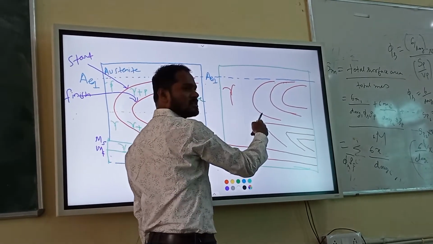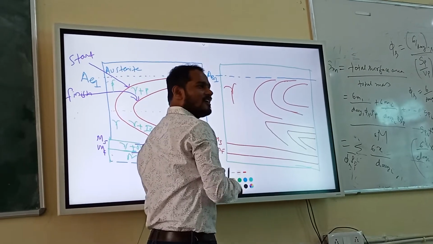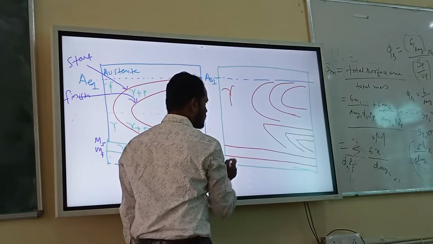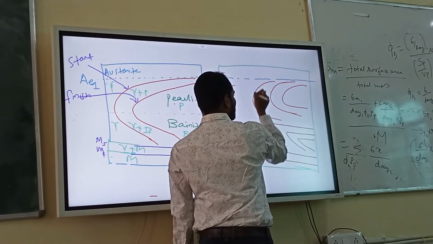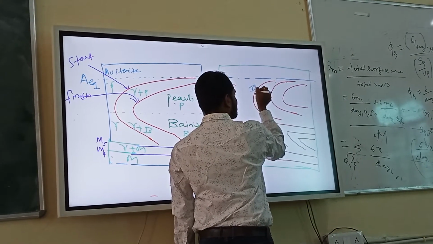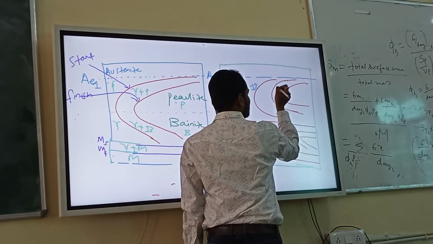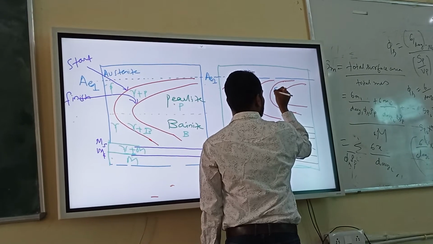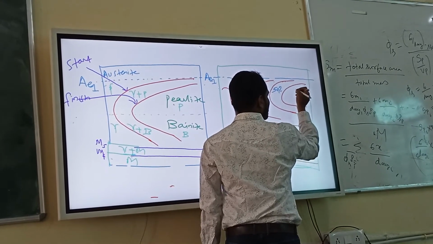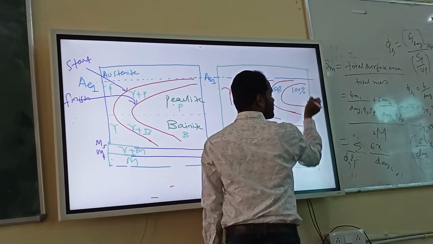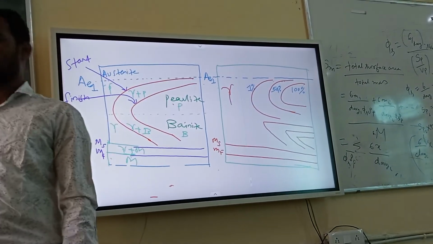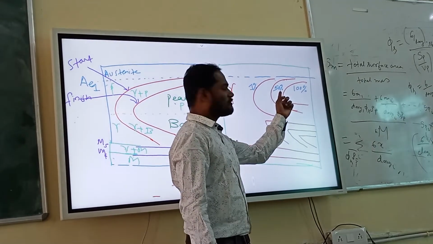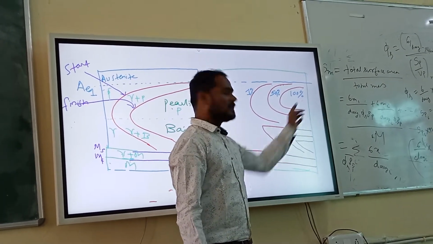This curve shows what basically? Start and finish. Start. I can write this as 1%. This I can write 50%. This I can write 100%. You are getting my point now? 1% phase transformation has happened. Here 50% has happened. Finally, 100%, when time is very high.